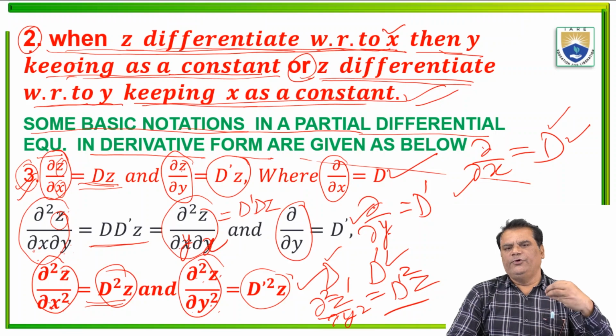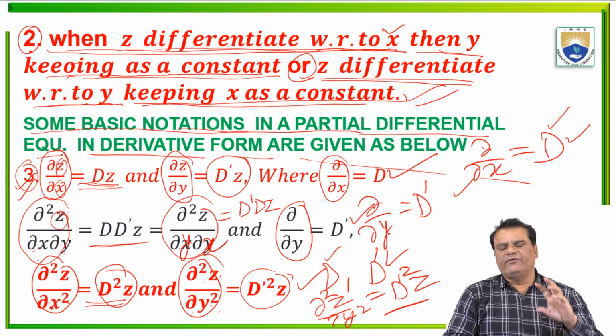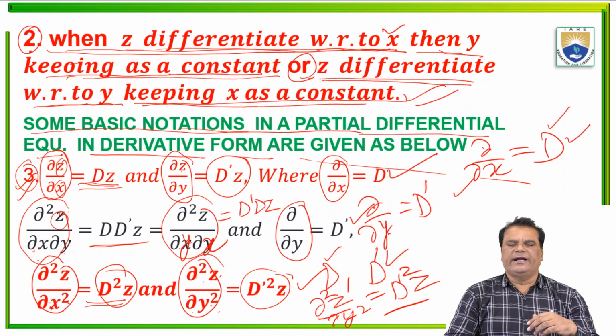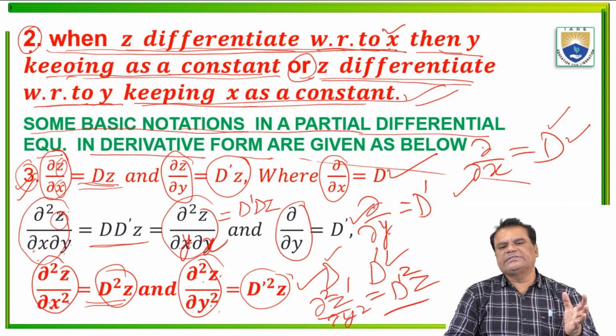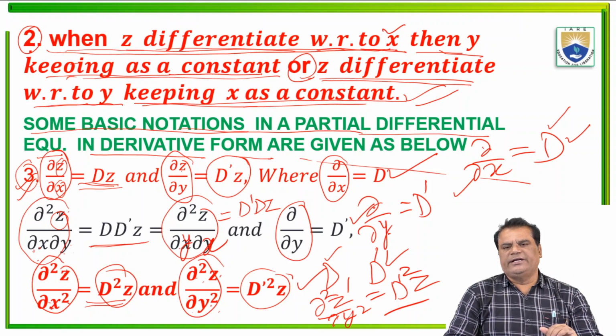Dou z over dou x means the differential of z with respect to x, where the other variable y is constant. That is represented by D z. D is the differential operator partially with respect to x. And dou z over dou y means differentiation of z with respect to y, where the other variable x is constant. So differentiation partially with respect to y, we write D dash z.